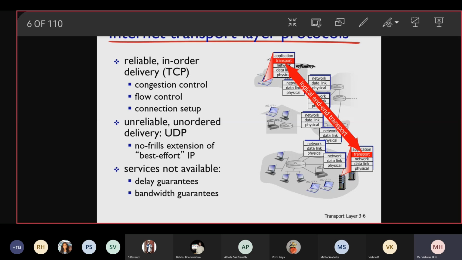In that case, how will the receiver get to know that this is the fifth packet? Until I receive packets 1, 2, 3, 4, I should not deliver this fifth packet to the application layer. Is that clear? The receiver will understand that. How can the receiver understand that? Using the sequence number. Every packet will have a sequence number. If a receiver receives the sequence number 5 without 4, the receiver will get to know that there is a packet called 4, it is still on the way, it has to come. Only then can I send this fifth packet to the application layer.